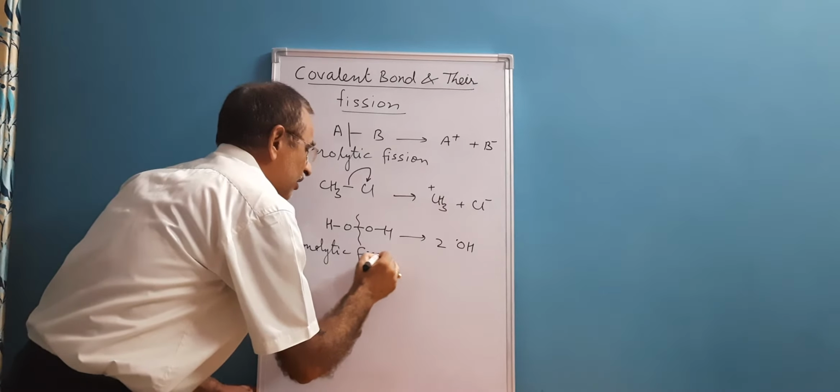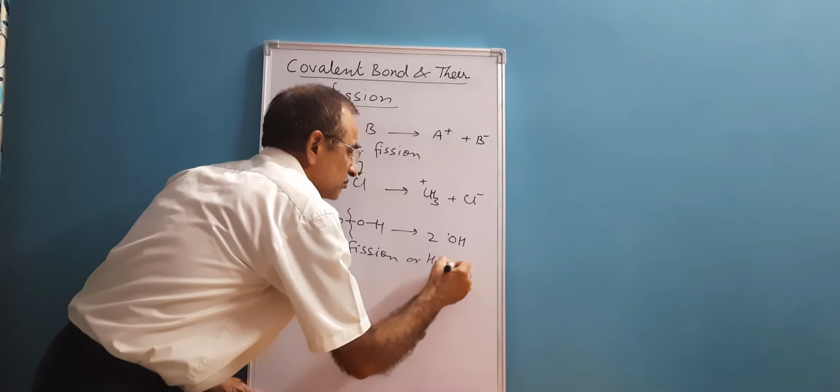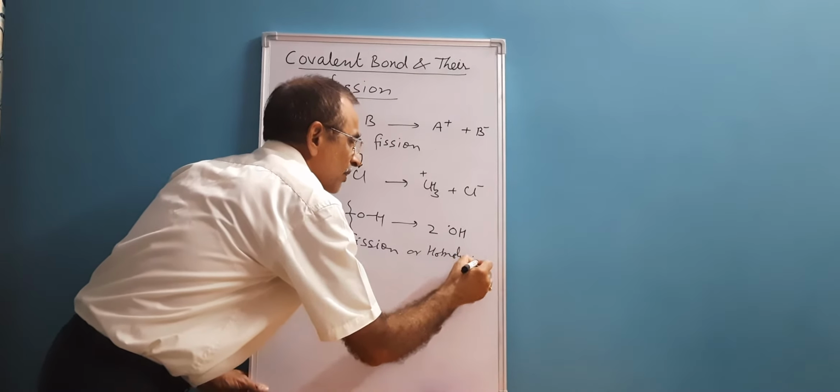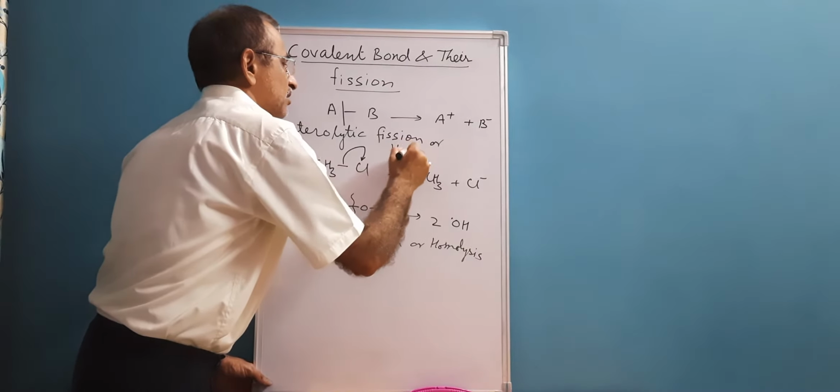Homolytic fission, or homolysis, and the first one is called heterolysis.